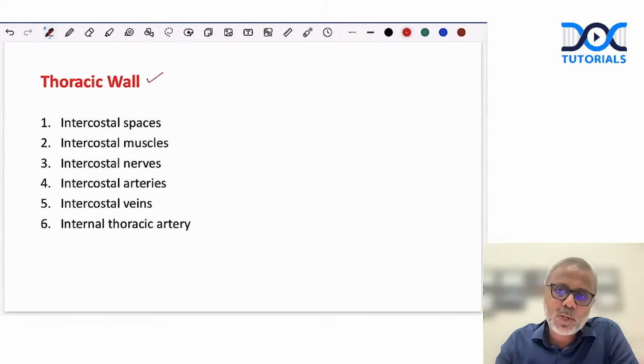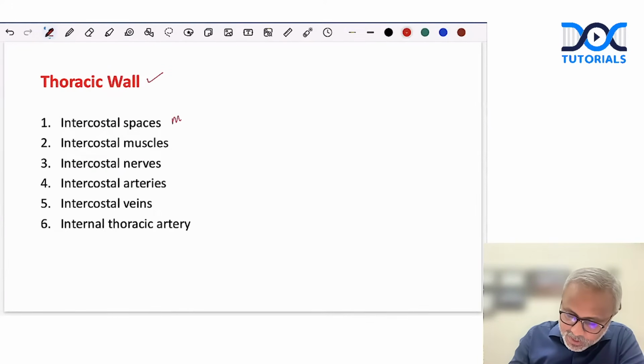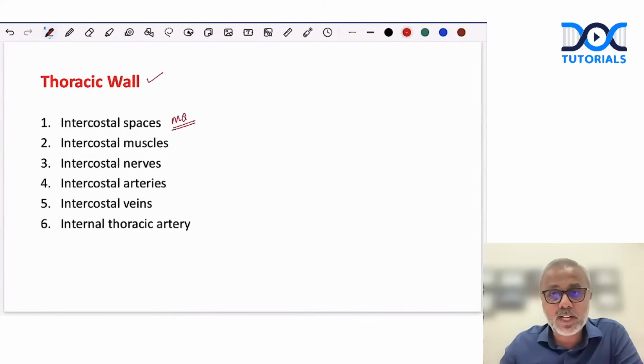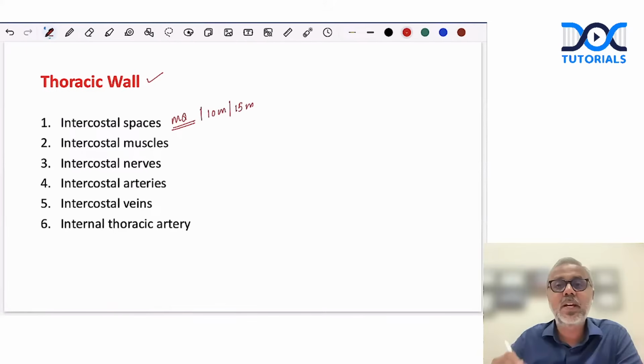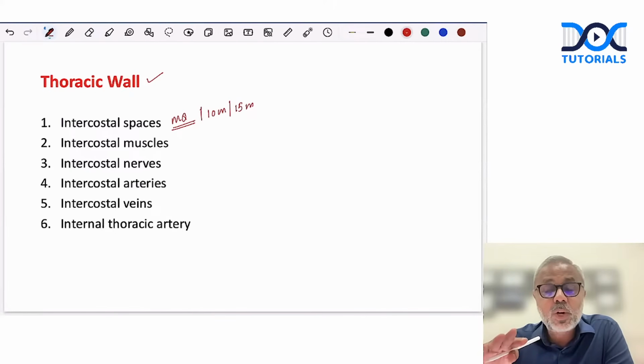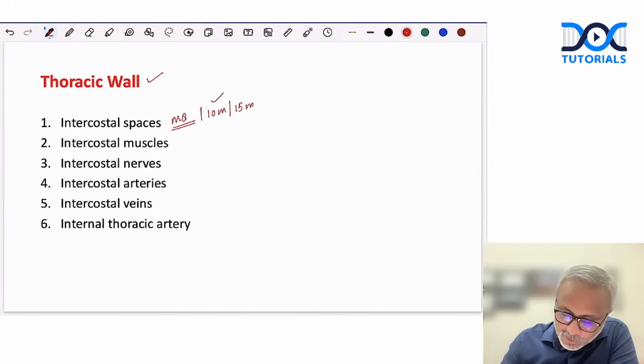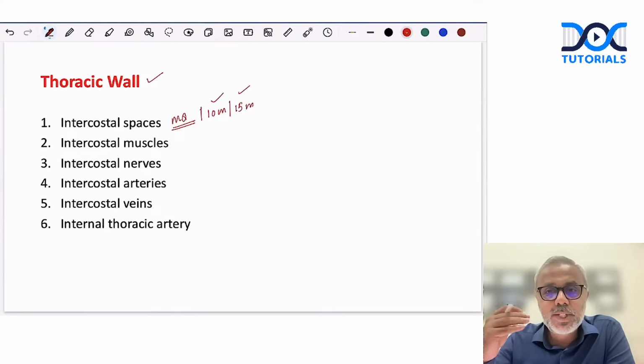Now, in thoracic wall, what are the questions that you can expect? And these are again from the analysis of question papers of 2 or 3 of the largest universities of the country. In thoracic wall, the intercostal spaces are often asked as long essay, right? So these are like 10 marker or 15 marker questions. We need to define what is an intercostal space. How do we classify the intercostal spaces as typical and atypical? What are the contents?